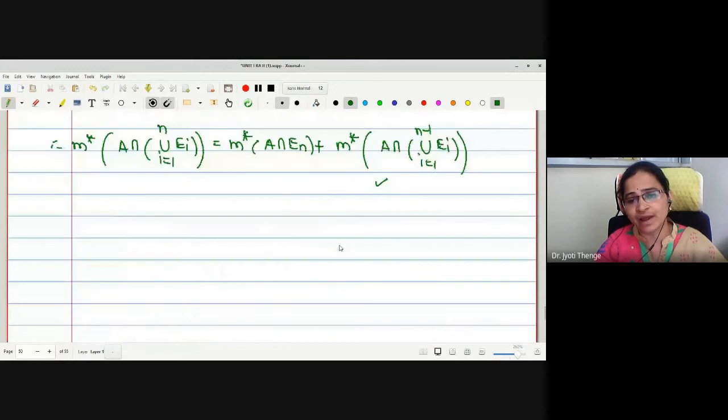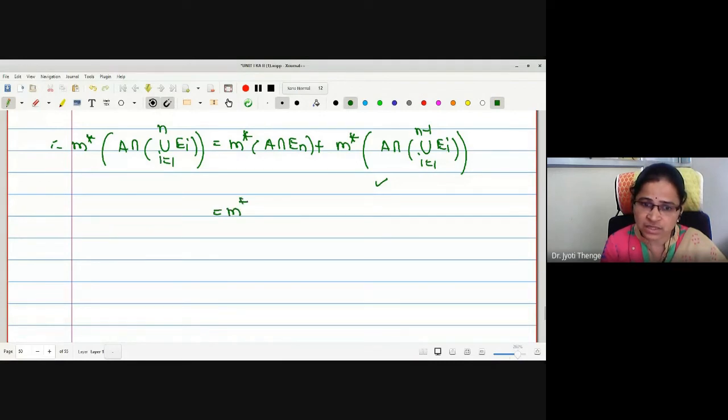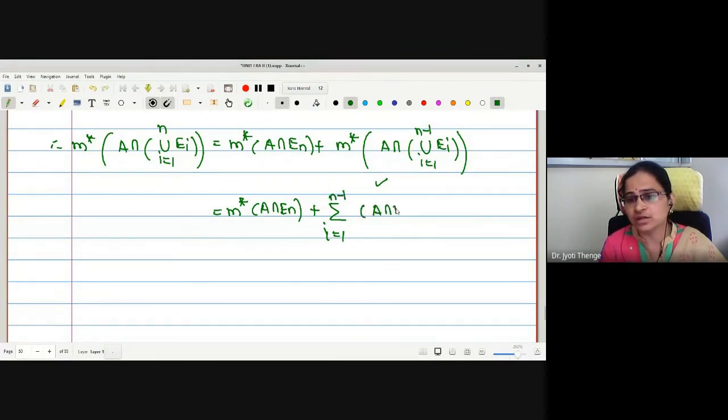Let me put the value in the second term on the right hand side. The first term, M star of A intersection En, let me keep as it is. Here I am going to replace it by summation i equals 1 to n minus 1 of M star of A intersection Ei. What is the reason? By induction hypothesis.